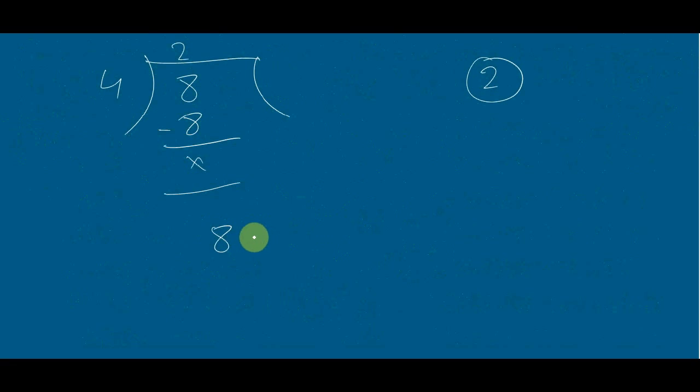Suppose your father bought 80 apples because apples have become cheap. Now you have to divide these 80 apples among 4 friends. So read the table of 4, 4 2 ja 8. Okay, subtract it, 0, nothing. Now there is a 0 left here. What will you do? You take down this 0 here.